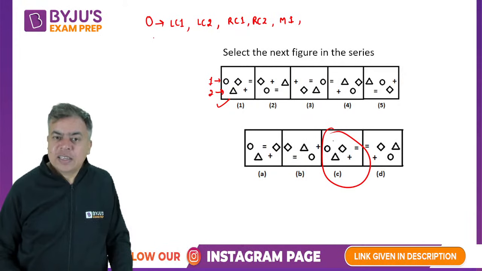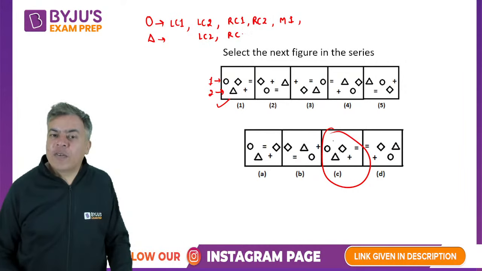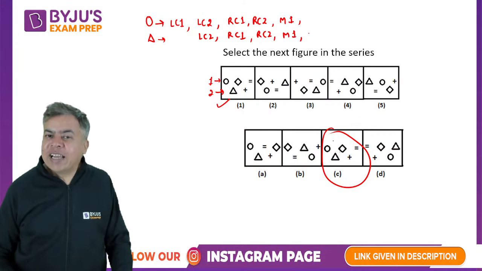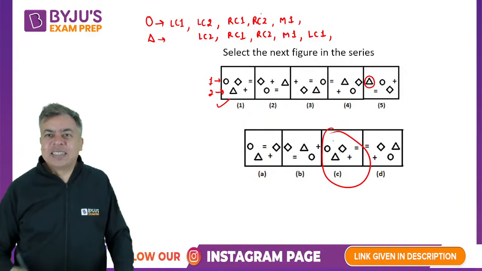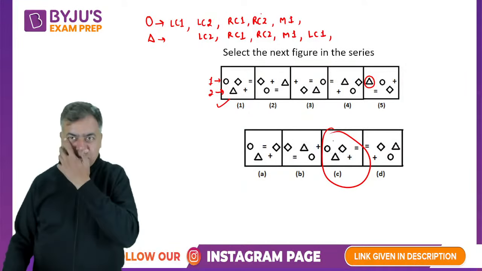Otherwise, let's talk about the triangle. The triangle started with the left corner of the second row. So next it will be the right corner of the first row in the second figure. Then the right corner of the second row. Then the middle of the first row. After that, it will become the left corner of the first row. Here it is the left corner of the first row. So that means this is the cycle going on. Are you getting it?